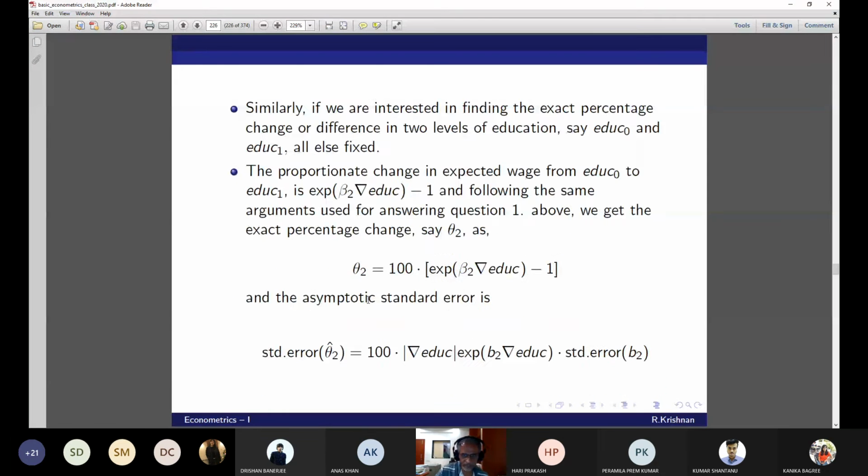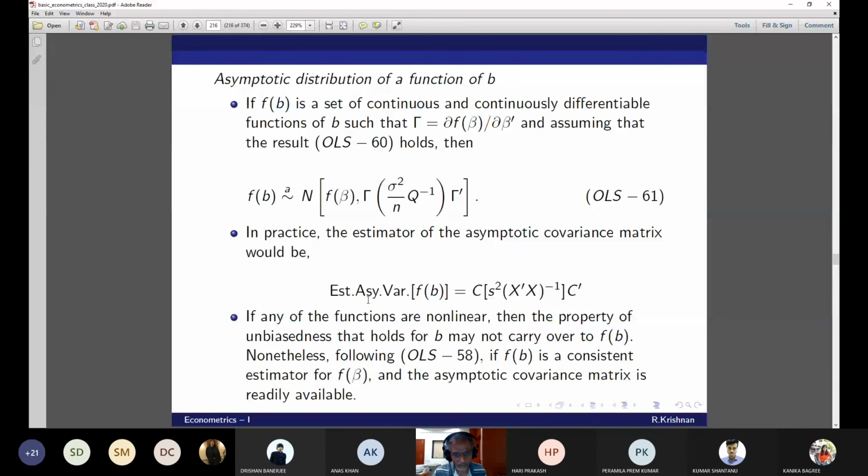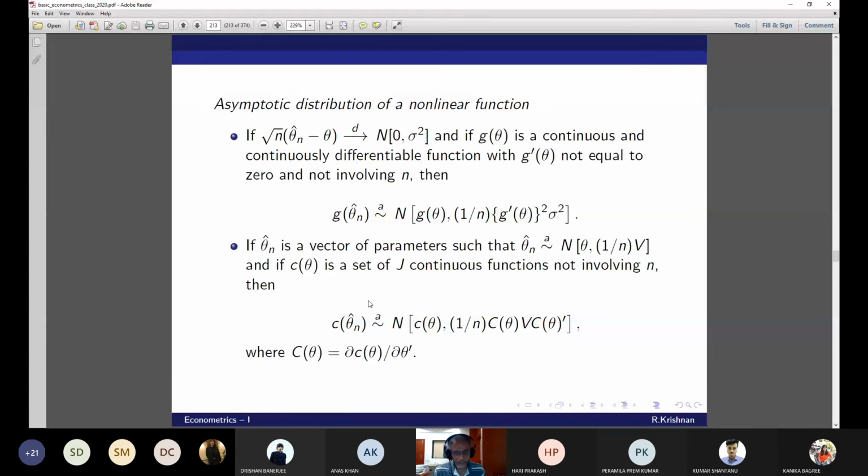You are still not getting this particular formula. It is dou C theta by dou theta prime, the entire vector of parameters, the entire vector of the population parameters. Okay, sir. I'll try. No, there is nothing to try. Do you get this formula? We have to differentiate the entire parameter vector.